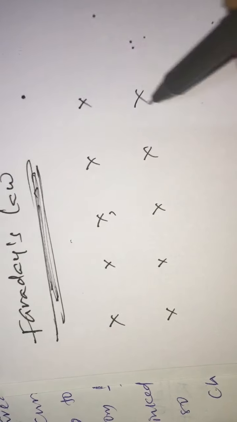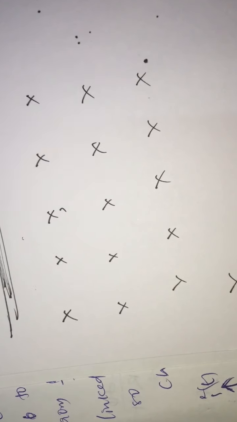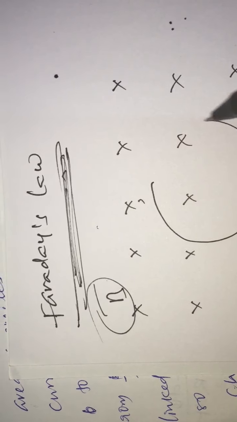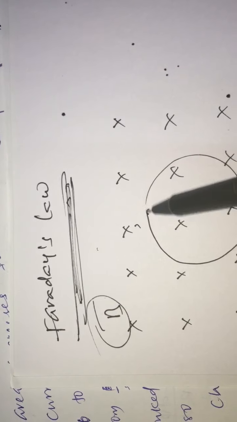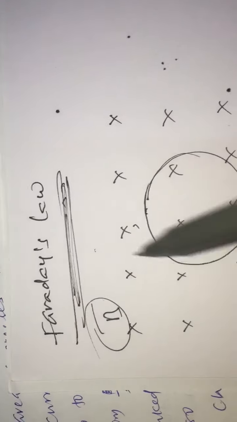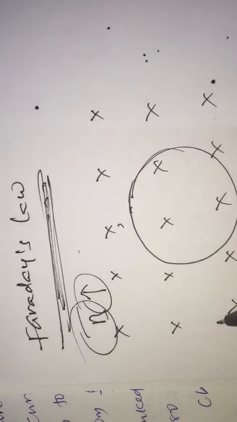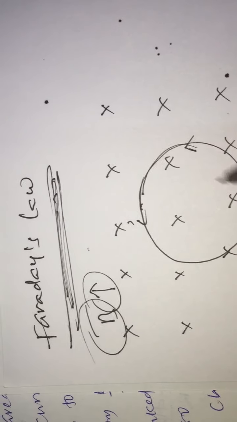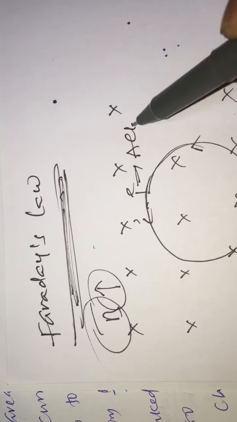Again I am going to give one example, so that the field is acting inward. This field induction B is acting inward, and I am taking one closed loop. This closed loop is in an external magnetic field. If for suppose this field is increasing, according to Lenz's law, the current will be in anti-clockwise direction.